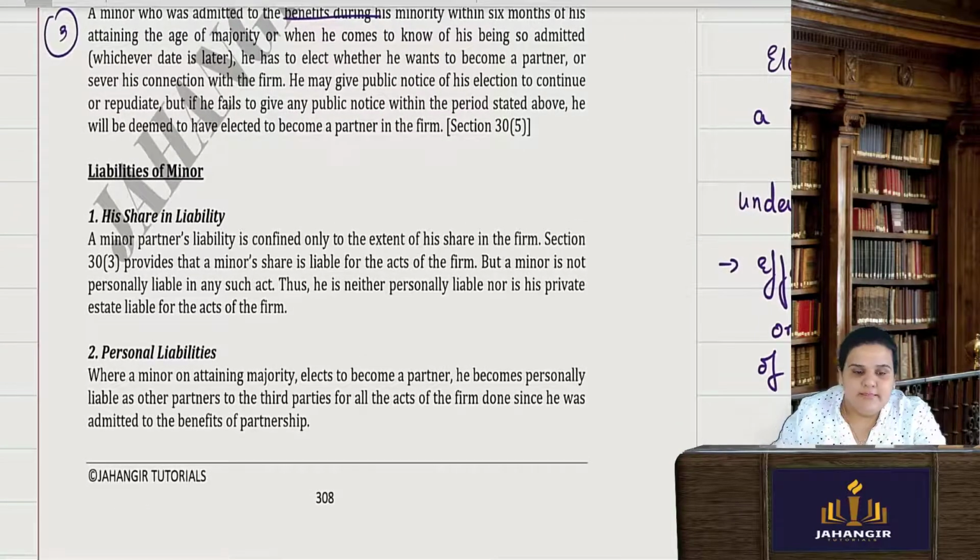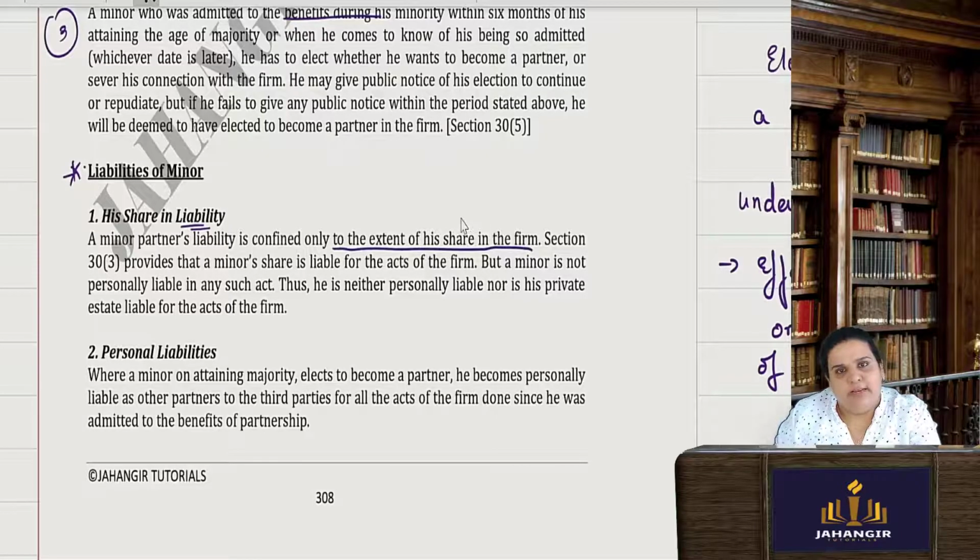Now liabilities of a minor, his share in the liability. Minor's liability is confined only to the extent of his share in the firm. Only that much he will be liable, not more than that. How much ever share he is getting, no. Say he is getting 10% or 15% of the share in the firm. Only up till that he will be liable also.